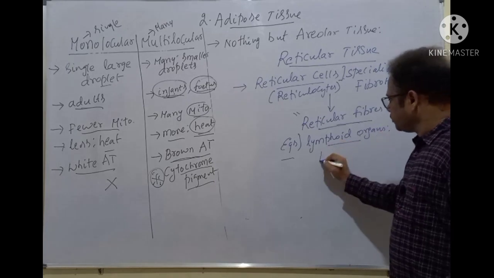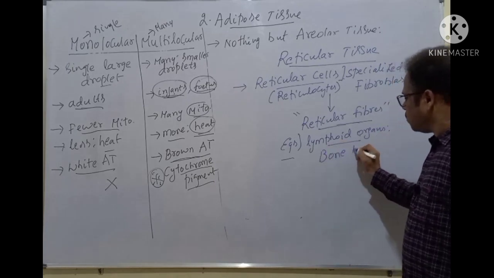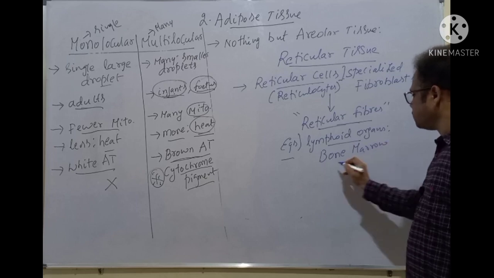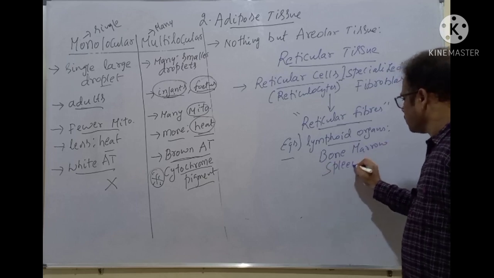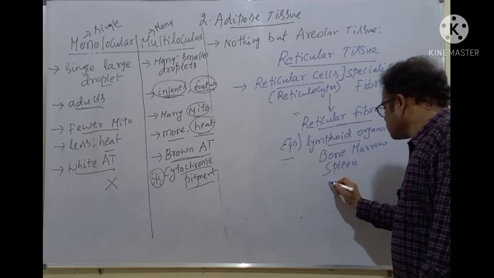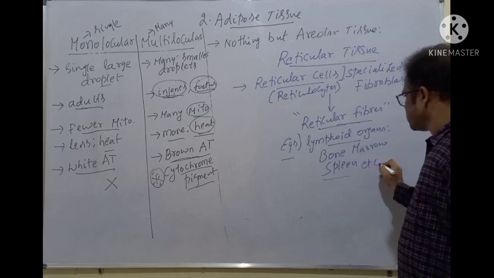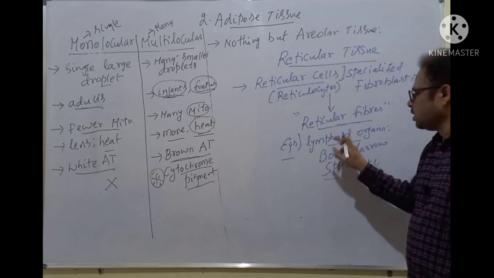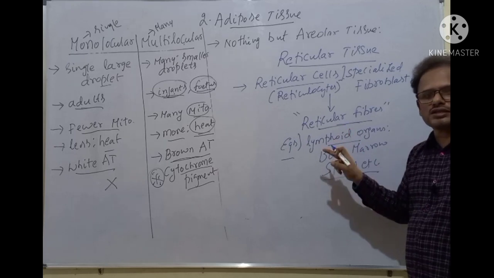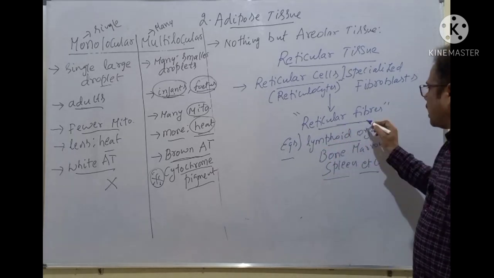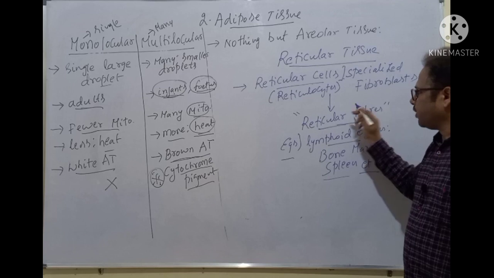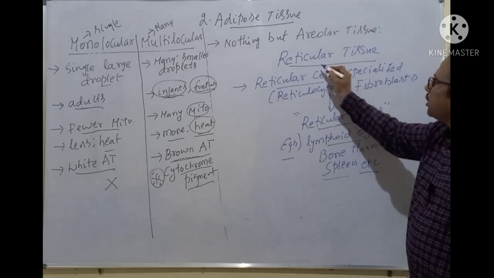I told you that examples of lymphoid organs are bone marrow, spleen, thymus, etc. The lymphoid organs get support and strength from the reticular fibers, that is, the reticular tissue.